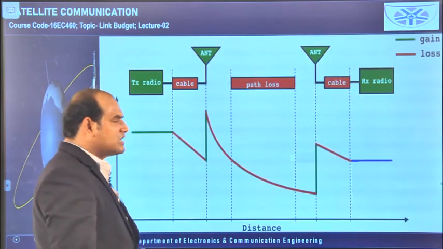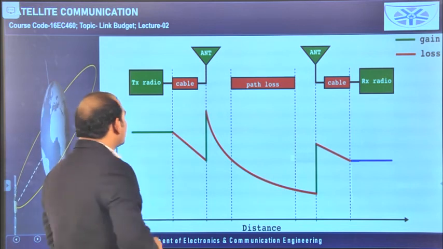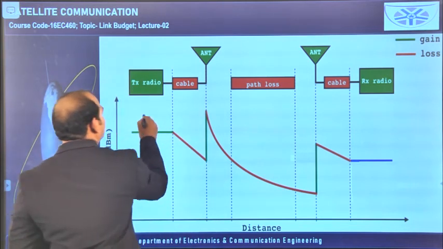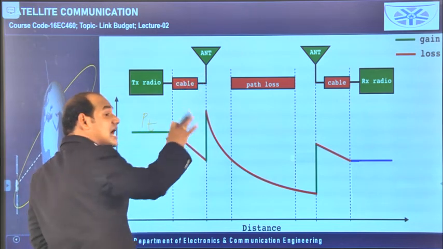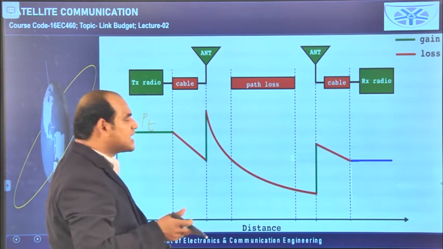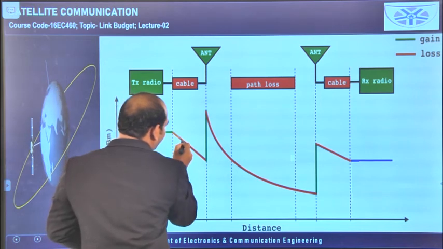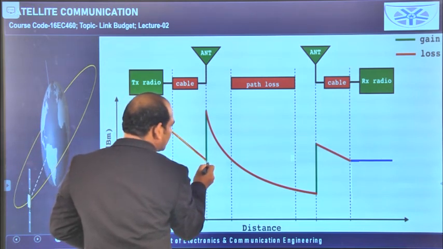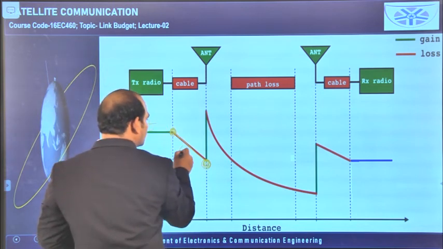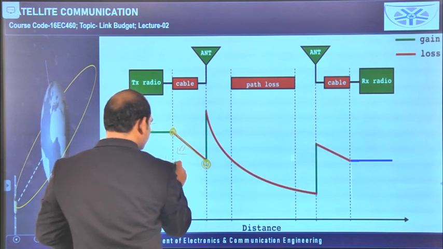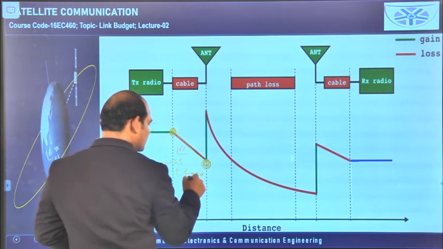If you see this diagram, whatever concept I have explained, the same thing is written in a pictorial way like this. At the transmitter level, a certain amount of power we are transmitting. In the cable or in the feeding network, loss is available. Okay, transmitting antenna loss is available. So loss means reduction. So the transmitting power is reduced and comes to this point. This is due to loss on the transmitter side due to feeding.